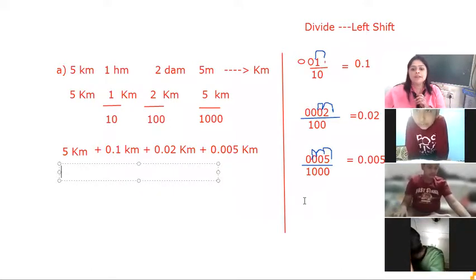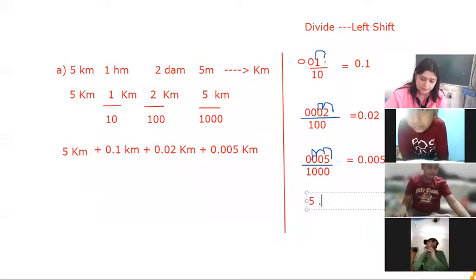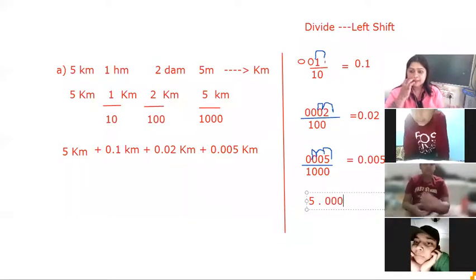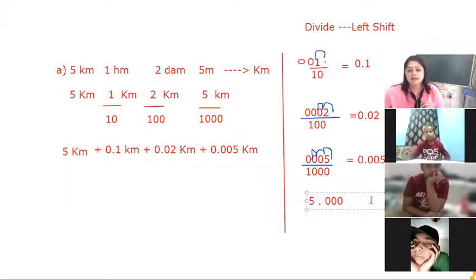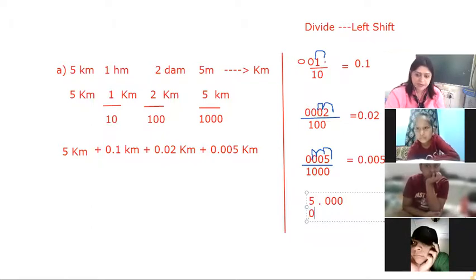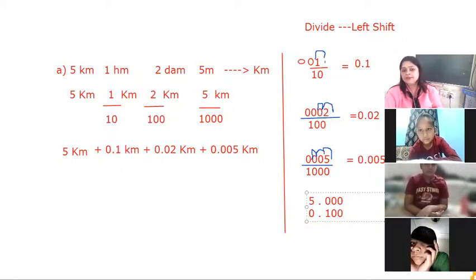So suppose the first number is 5. In the case of 5, where is the decimal? At the last. And after the decimal, we can put zeros. Similarly, the next number is 0.1. So here we take 0, point, and then 1, and after that we can put zeros. As we have already done the decimal chapter, you must know all these rules.